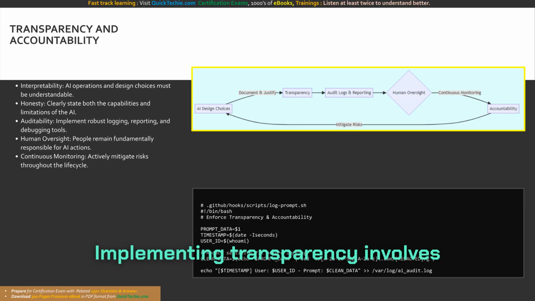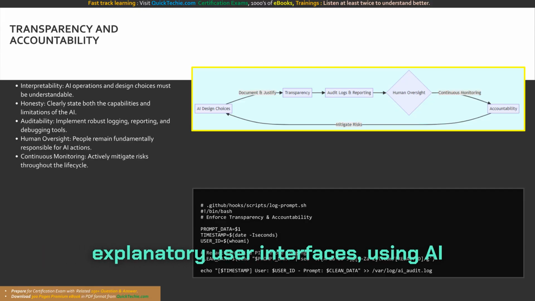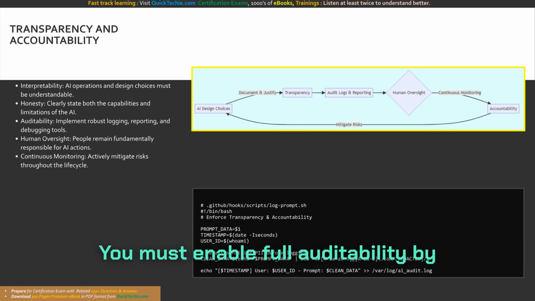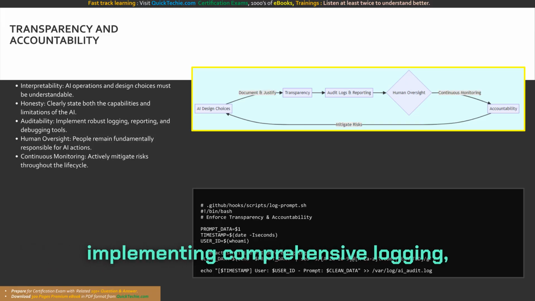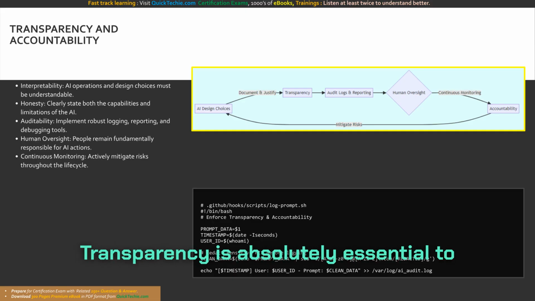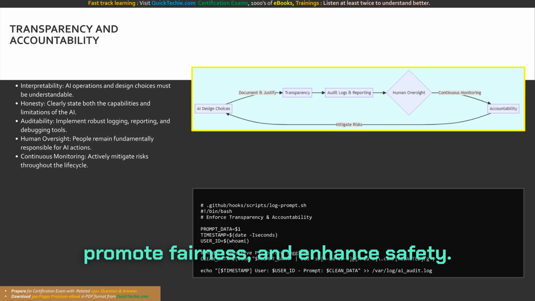Implementing transparency involves documenting data and models, creating explanatory user interfaces, using AI debugging tools, and constructing detailed testing dashboards. You must enable full auditability by implementing comprehensive logging, reporting, and automated auditing capabilities. Transparency is absolutely essential to build trust, ensure accountability, promote fairness, and enhance safety.